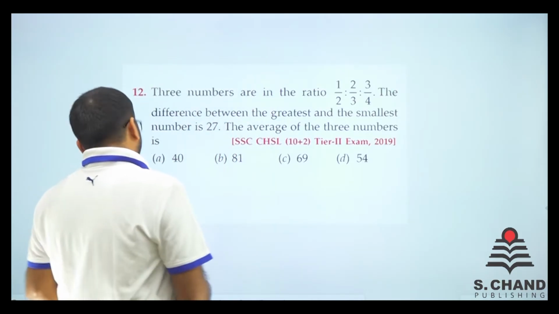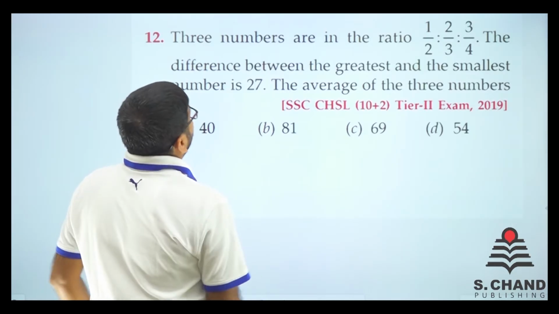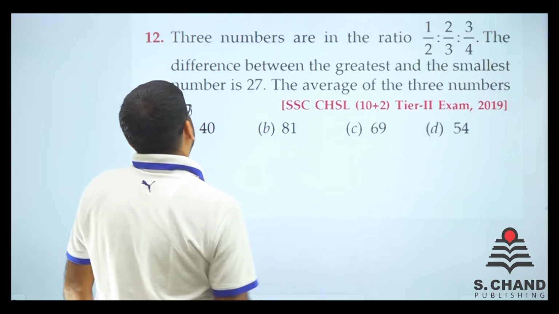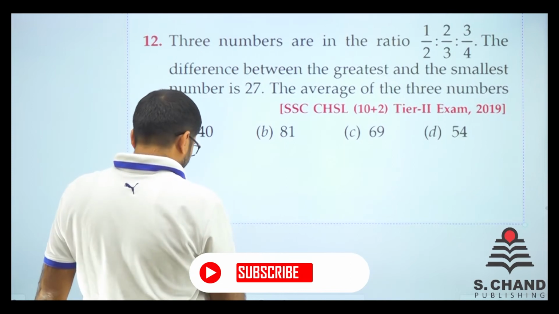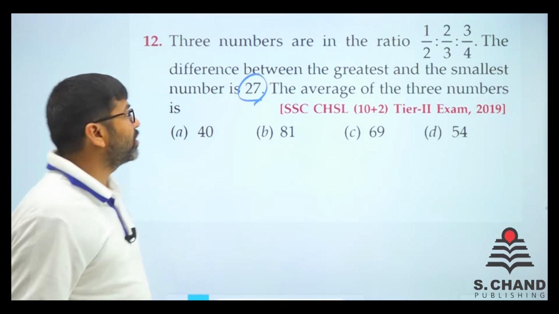Now question number 12. 3 numbers are in ratio of 1:2. Okay, that is the number. The difference between the greatest number and the smallest number is 27. So the average of 3 numbers is what, right?